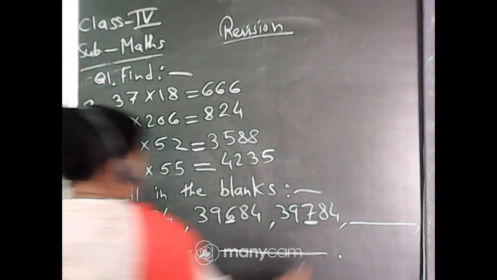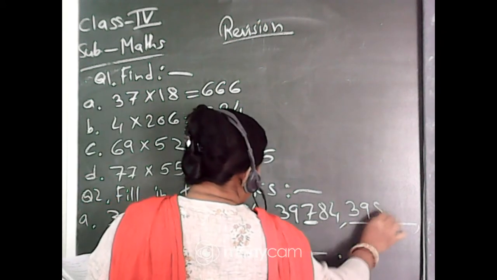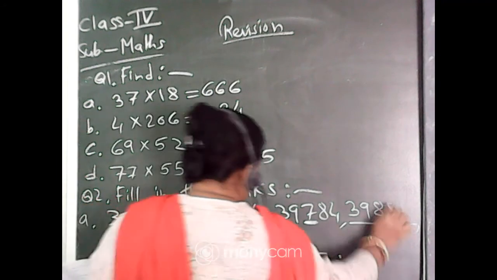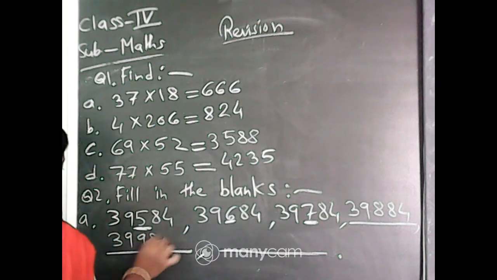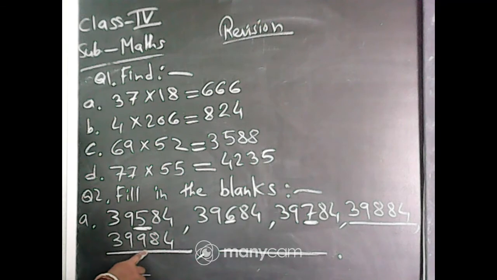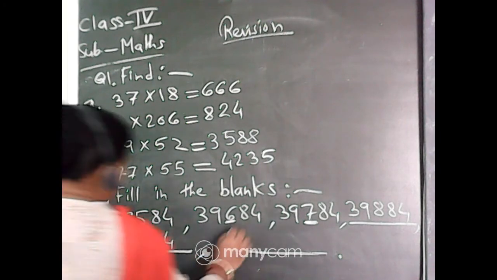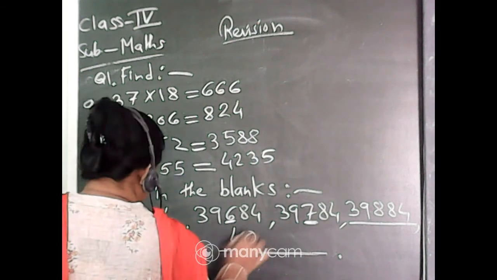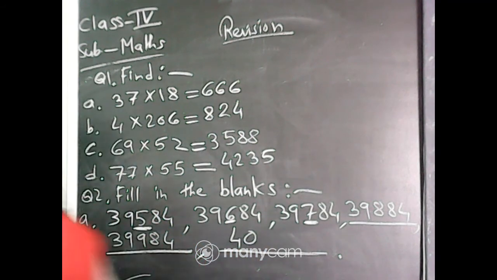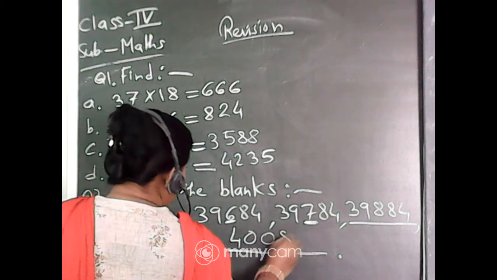So naturally the next will be 8. Exactly, you have to add 100. Then 984. So when you add 100, what will be the next number? It is 40. 39 plus 1, 40. 0, 8, 4.